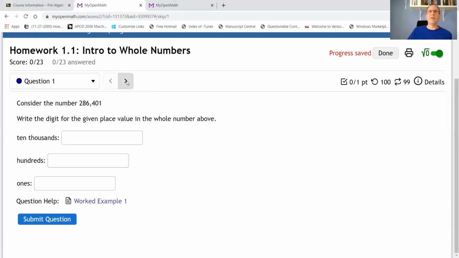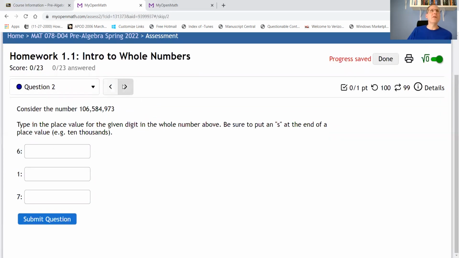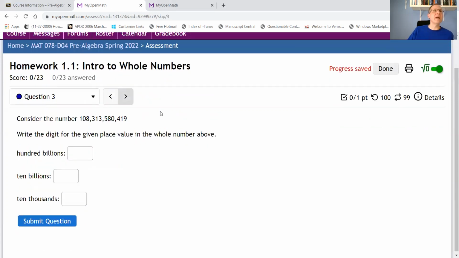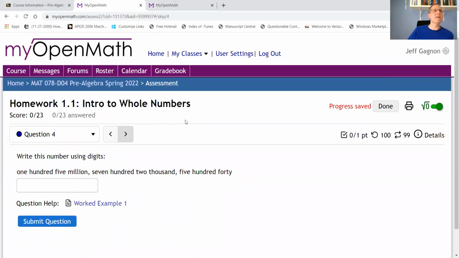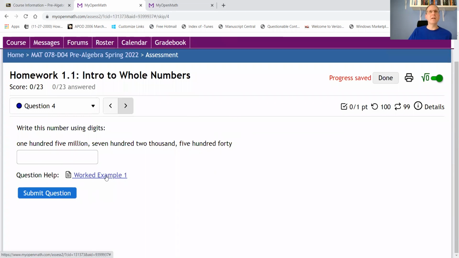And then you can just scroll through. So if you go next, you get to the next question, and so on and so forth. Now, notice that many of these questions, and not all of them, will have a link here to a worked example. It's an example that's similar to what's being asked in the question. You can click on that for help.